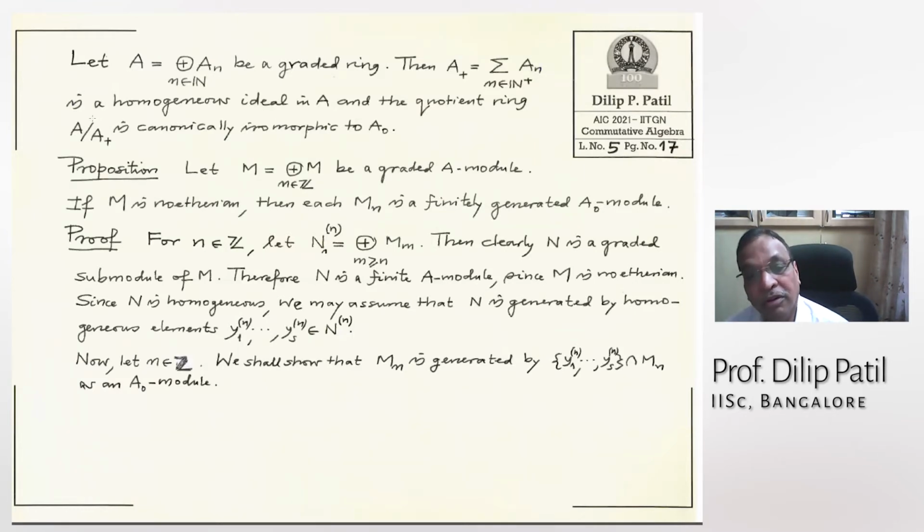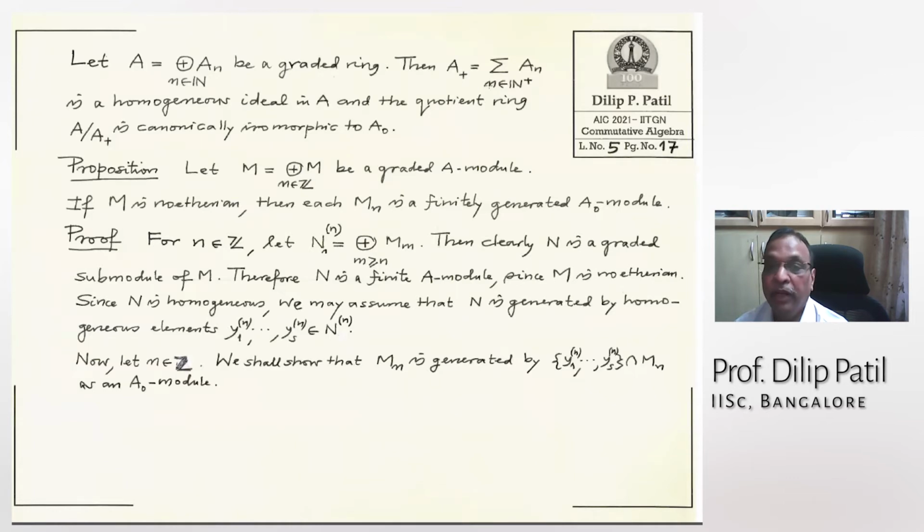Now two more important propositions. I have not written the proofs completely, but I have indicated the proofs, which are essentially complete, but you have to complete them. You have this graded ring given, and A plus is the sum of all these other than 0.